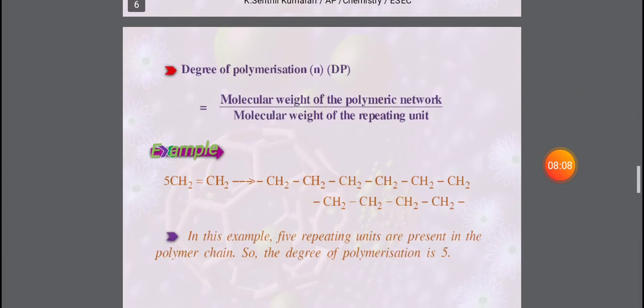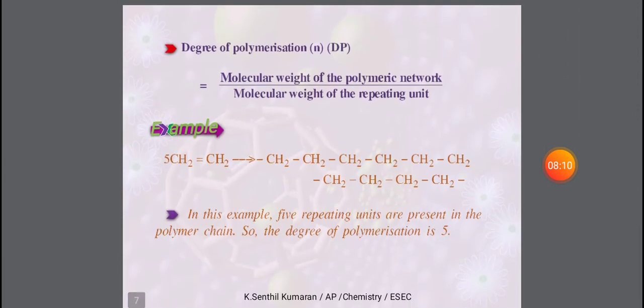Next, what is the formula we have to use for the degree of polymerization? How to determine it? The molecular weight of the polymeric network divided by the molecular weight of the repeating unit. You know the meaning of molecular weight: the total atomic weight present in the polymeric network.